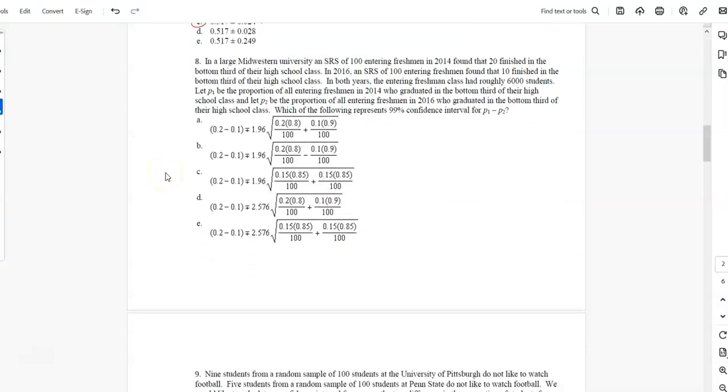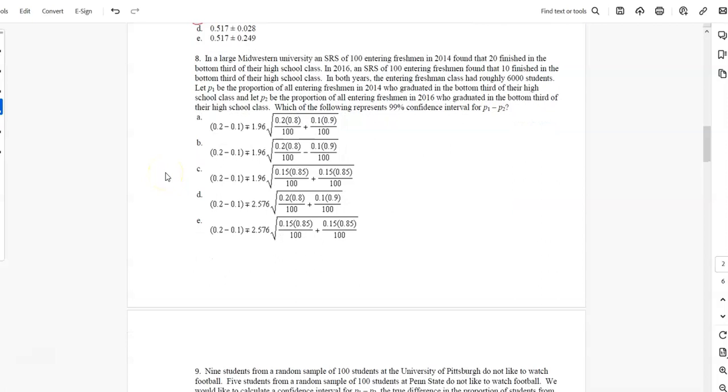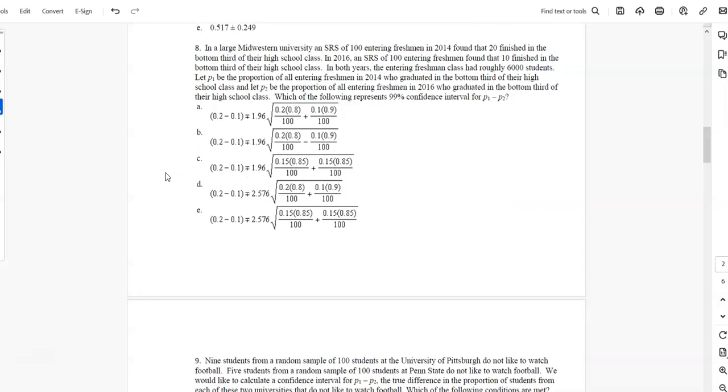At a large Midwestern university, a simple random sample of 100 entering freshmen in 2014 found that 20 finished at the bottom of their high school class. So that's 20 out of 100, or 0.2. That's where this is coming from. That makes sense. And then 10 finished at the bottom. That's where this is coming from. So the one proportion is 0.2. The other one is 0.1. They all have that, so that makes sense.